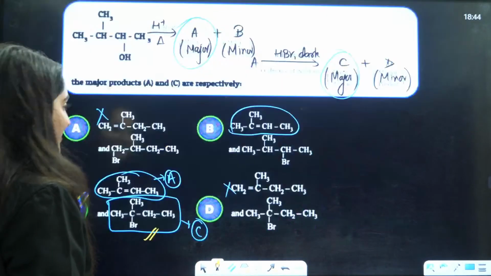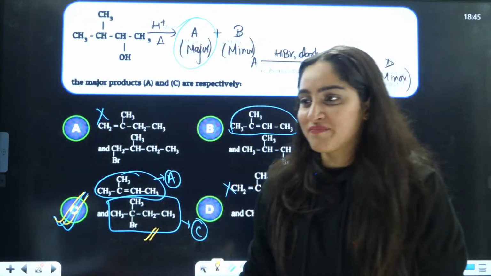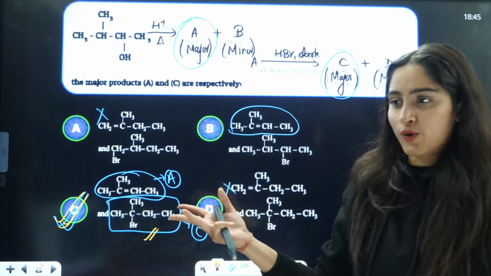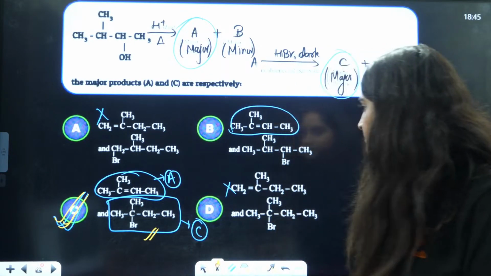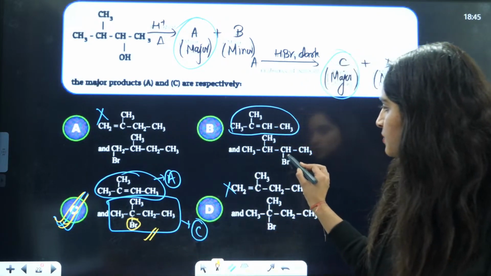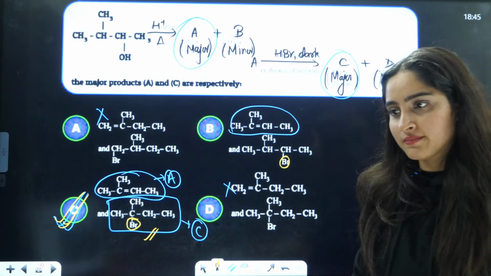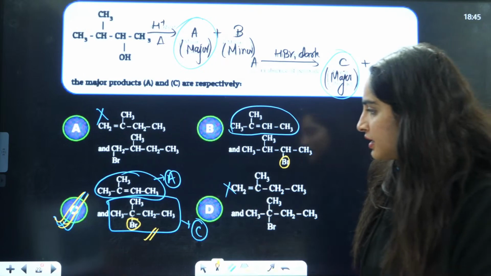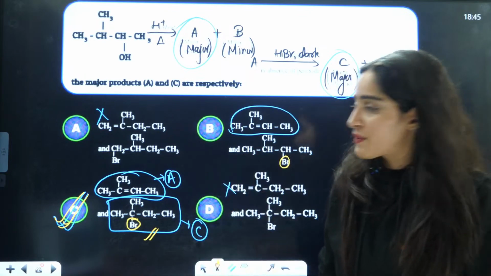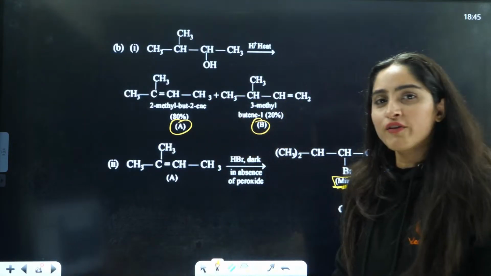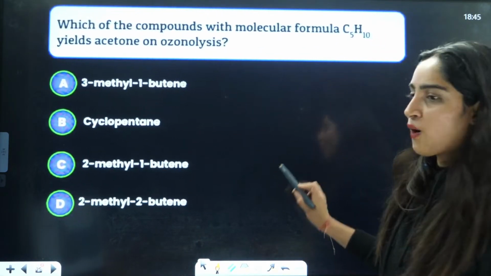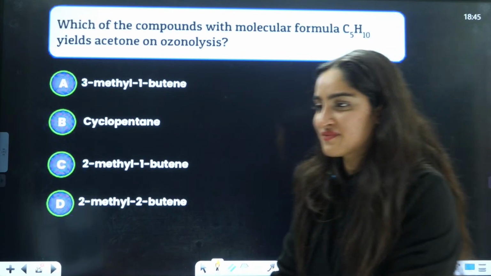I think you have cheated. Huh? Cheaters? You have seen the answer, B, ma'am. Beta, sometimes a typing mistake happens, but you have to use your own brain as well. How come both are the same, beta? This is Br over here, this is Br on this side. How are they the same? Where is the chemistry? This is Br over this carbon, this is Br over this carbon. Where are your specs? Ma'am is not wearing specs, you are wearing specs, na? So why are you making these mistakes? Acha. Options are not the same.